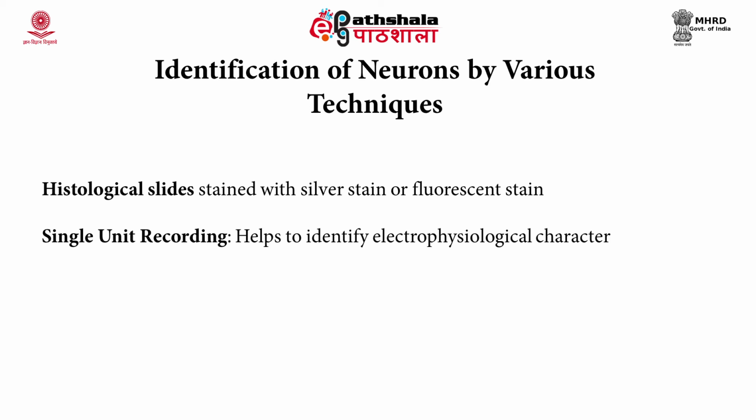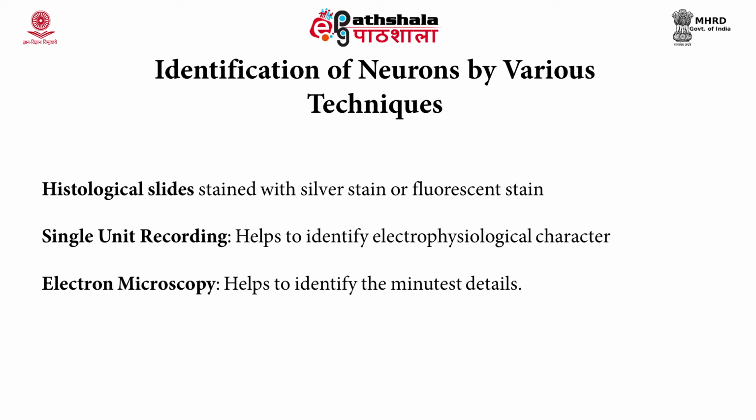Then single unit recordings, where the electrophysiology of the neuron and the firing rates are recorded, help scientists to classify the neurons into different kinds. Besides this, electron microscopy has done wonders in providing a lot of details of the structures present in the neuron.